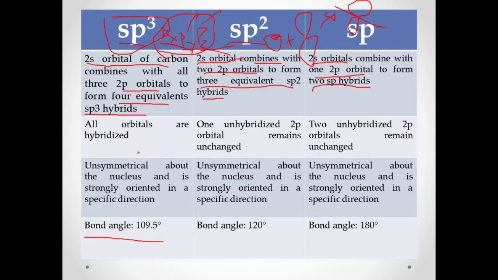That is for methane, and we also did the bond angle for ethane and propane, which is actually greater than 109.5 degrees. What was the explanation for that?